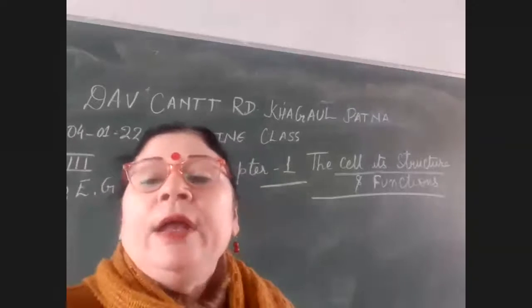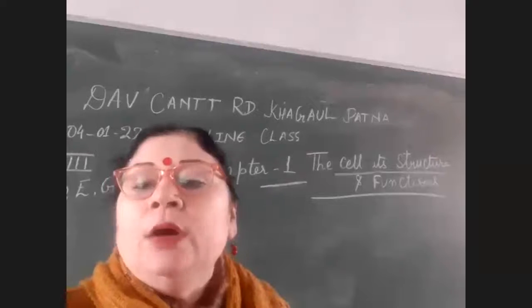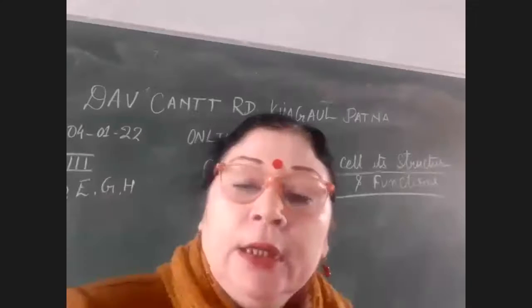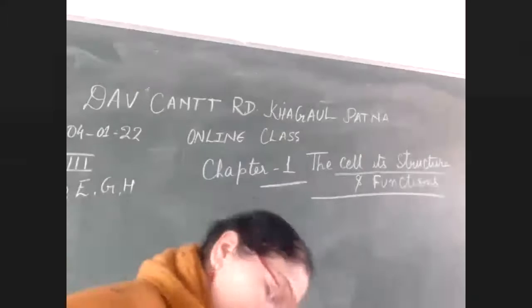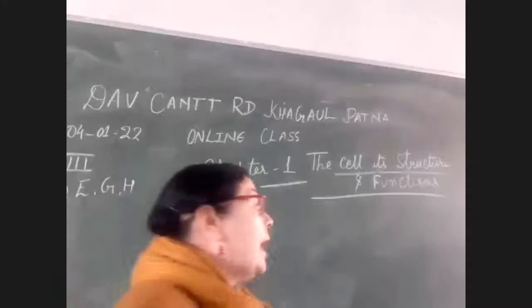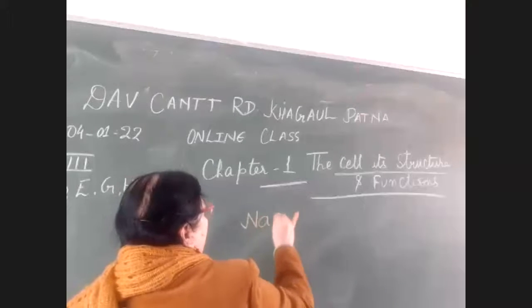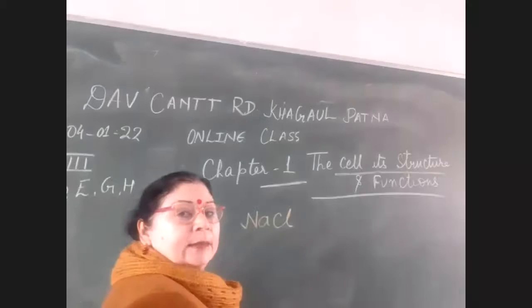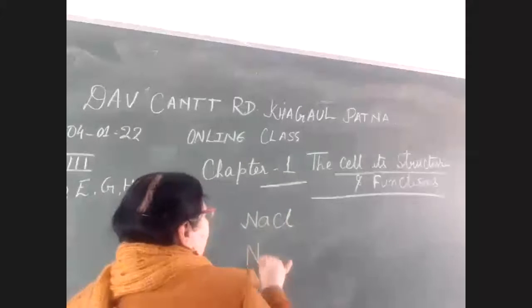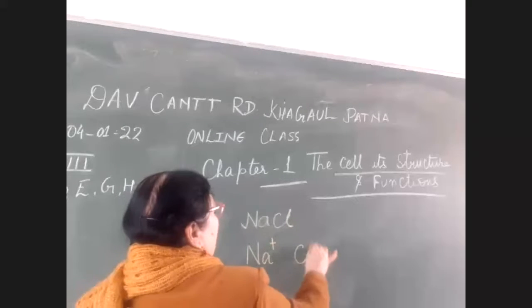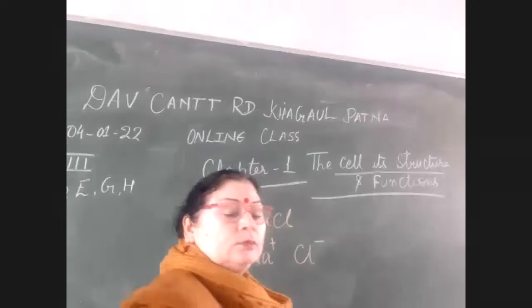We all know that when it is dissociated or broken down, then as it is in salt form, it gets converted into its ionic form. That is sodium chloride. If we write in salt form, it will be like this. But if we are writing in ionic form, it will be sodium plus, chloride minus.